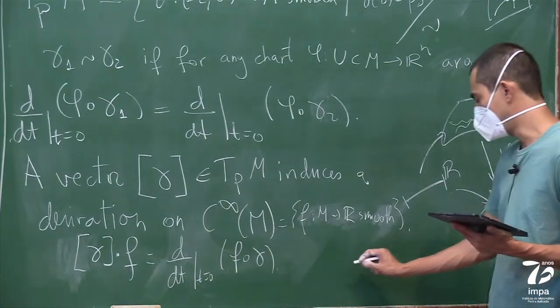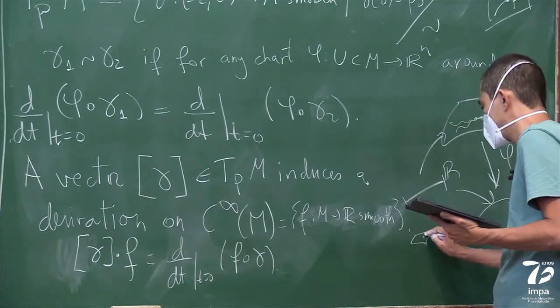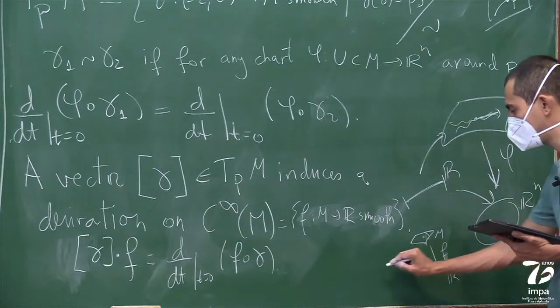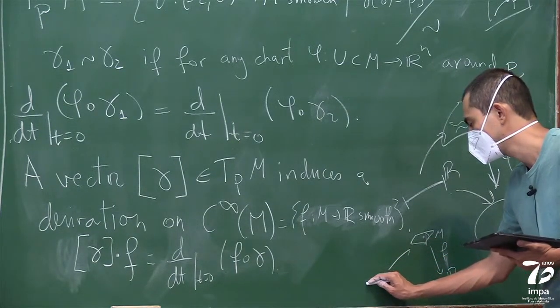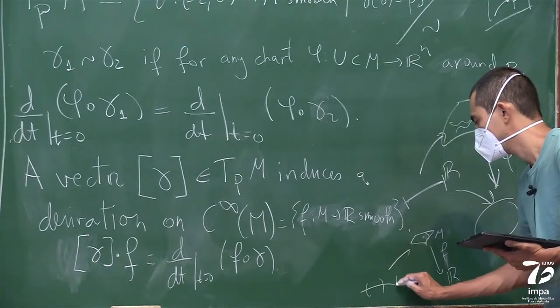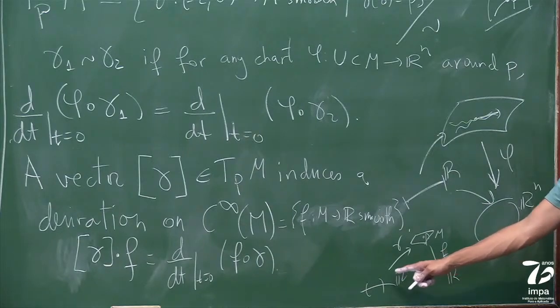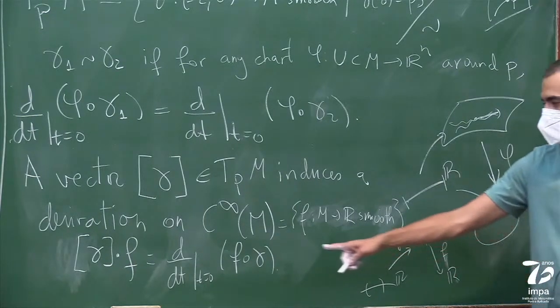So my function goes from the manifold to R, and my curve goes from a subset of R to M. This is gamma. When I compose gamma and f, I get a function from R to R, so I can look at the derivative at 0.